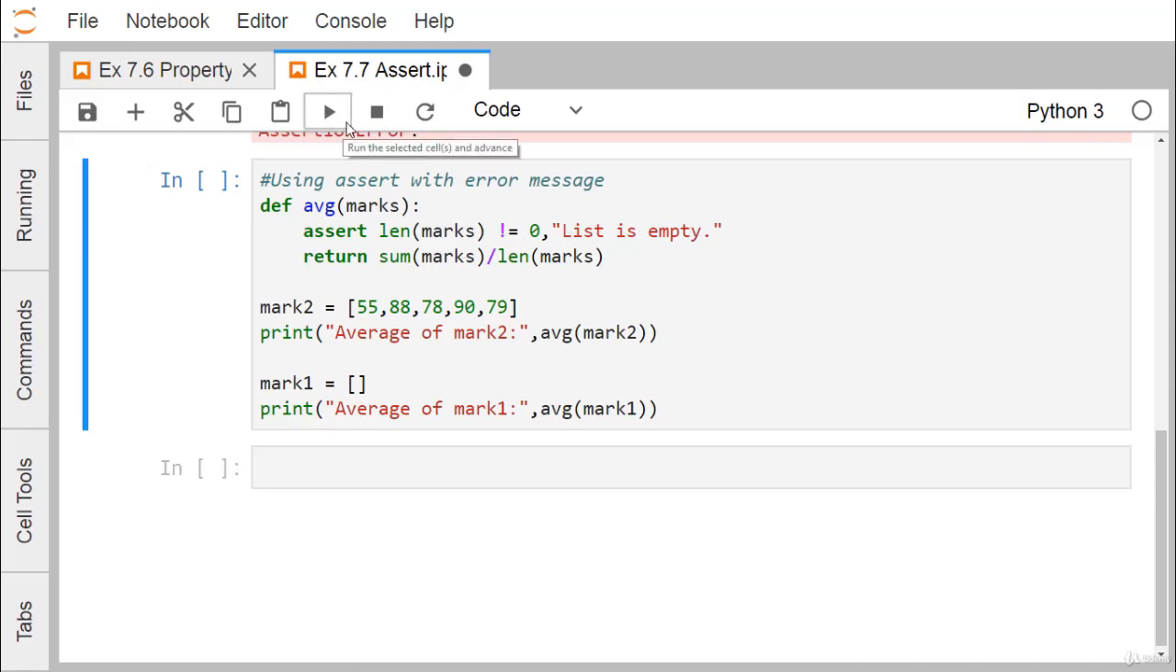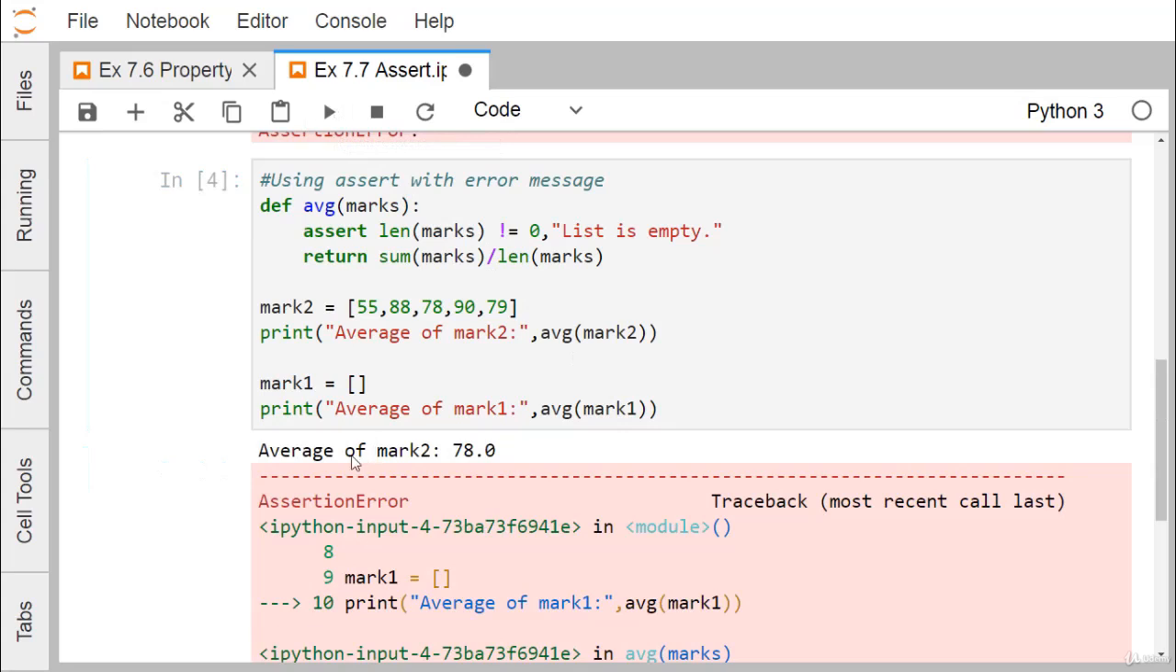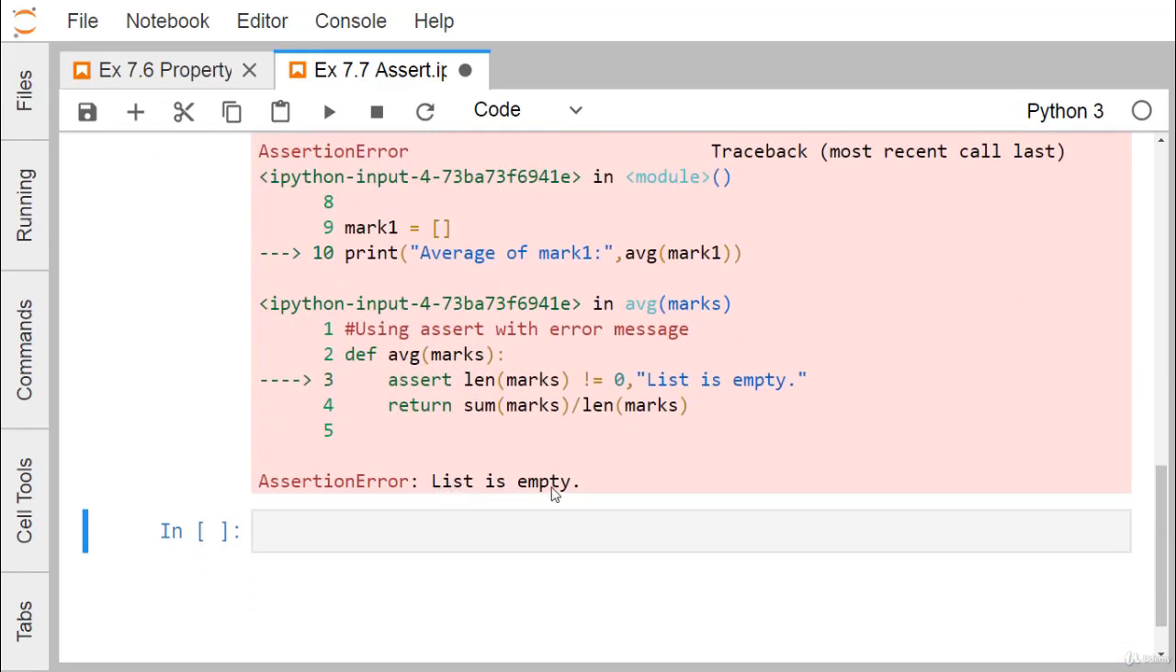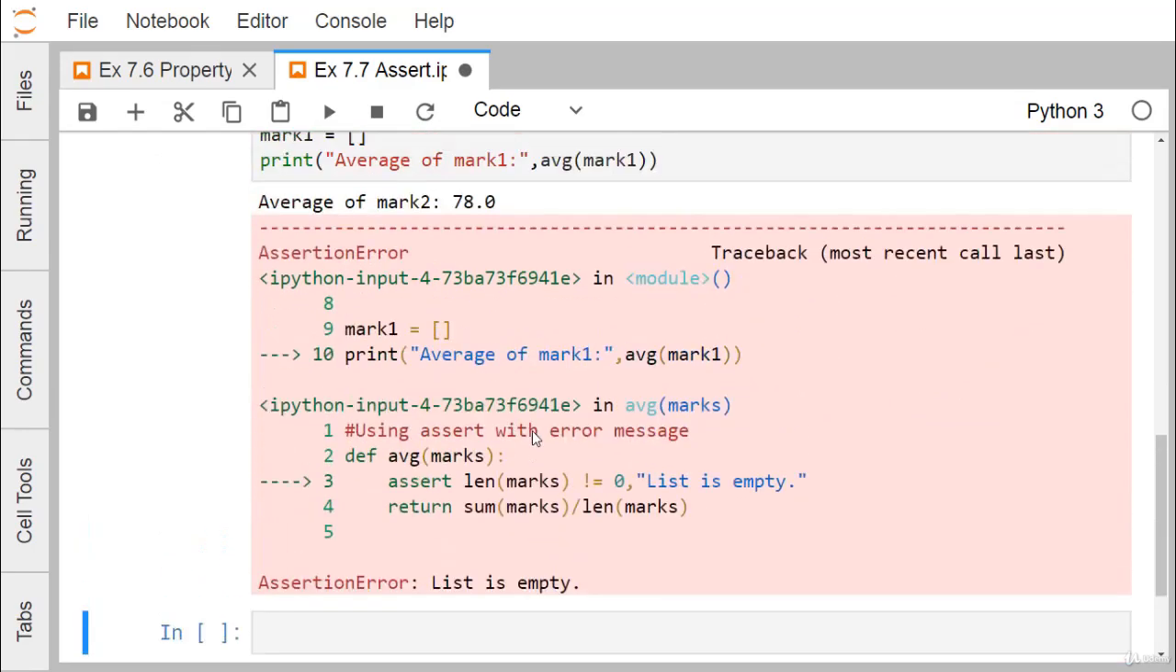Now let me go for the execution. Marks 2 is not null, it is having some values, so the average will get calculated. And in case of marks 1, it is a null list, so I think here the assertion error will be thrown. So just see here. The average marks of marks 2 is 78. But in the next one, as marks 1 was having the empty list, this particular assertion error has taken place, and here you see the message has got printed, that is, the list is empty.